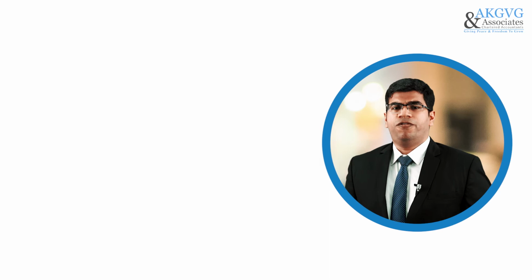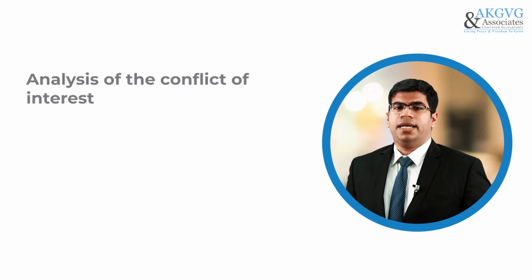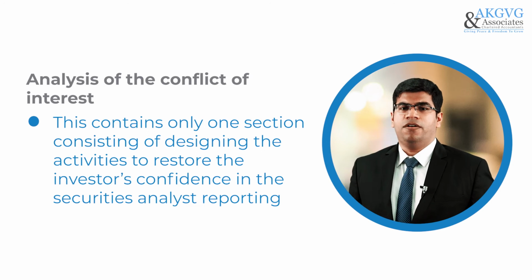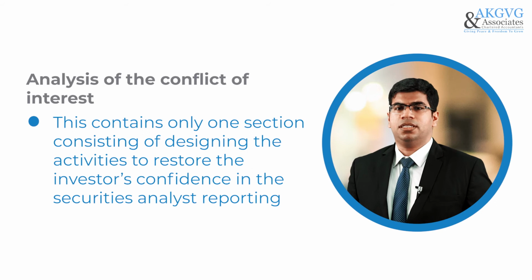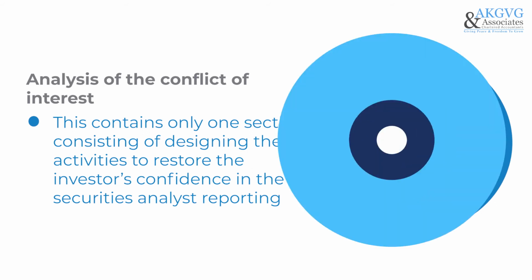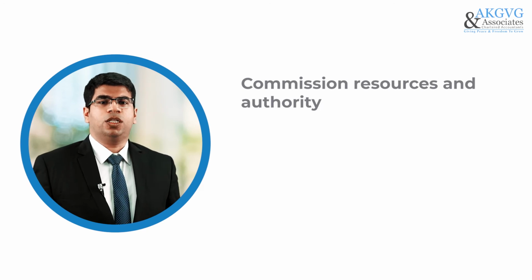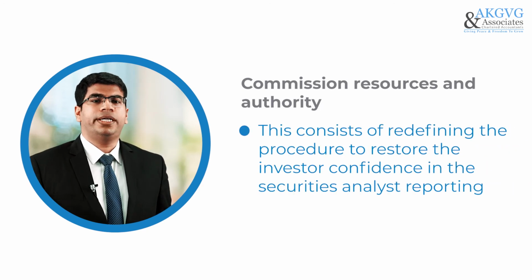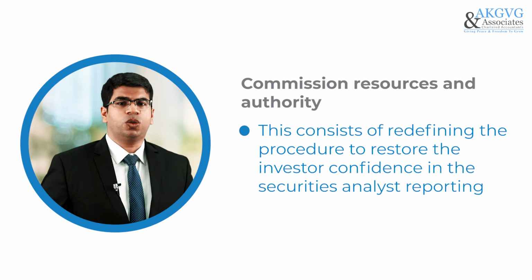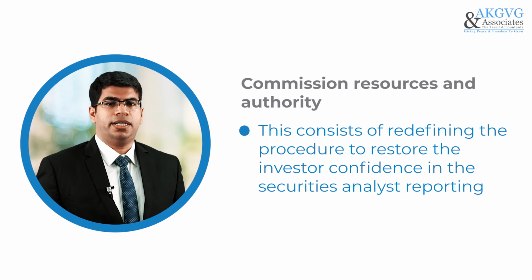Now talk about the fifth element, that is analyst conflict of interest. This contains only one section which consists of designing the activities to restore investor confidence in the securities analyst reporting. So the sixth element talks about commission resources and authority. This consists of redefining the procedure to restore the investor confidence in the securities analyst reporting.